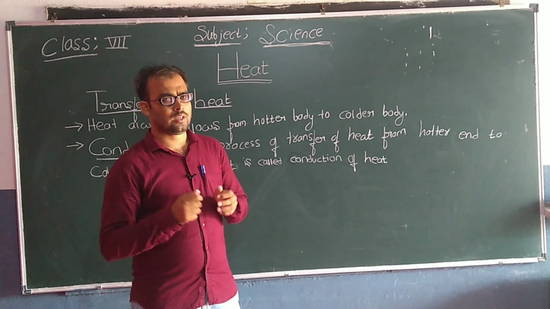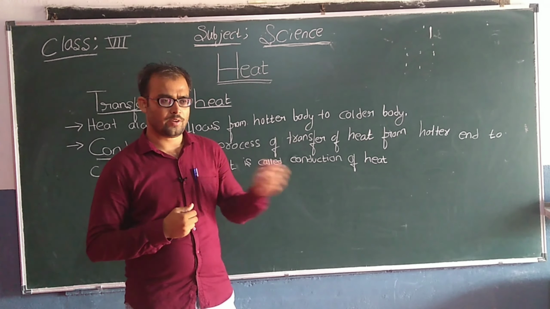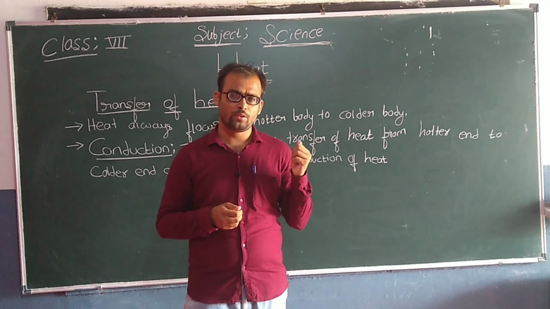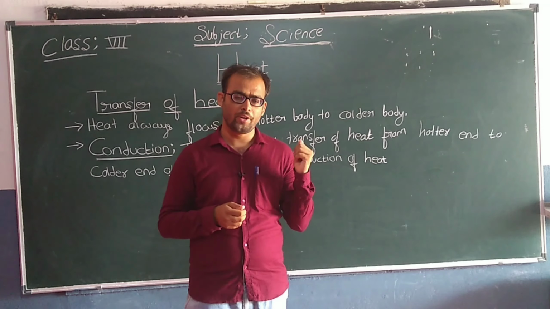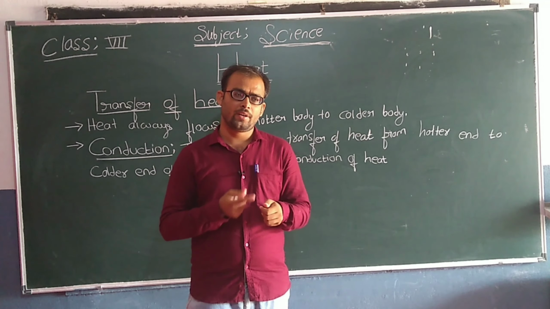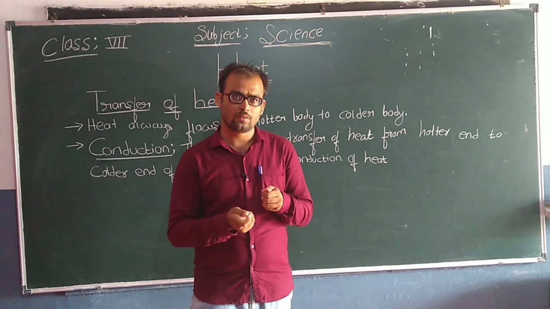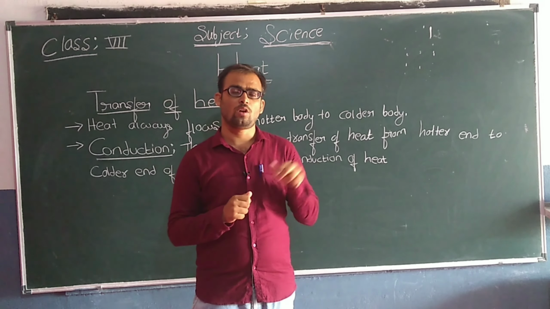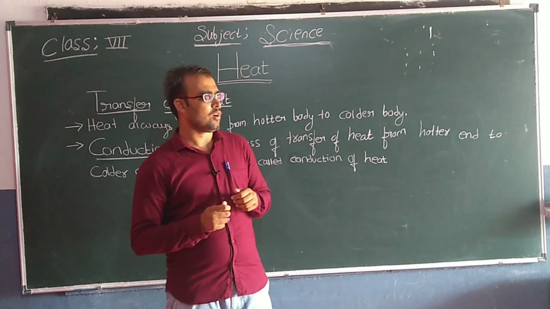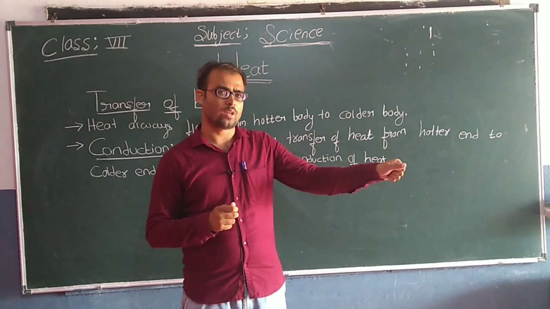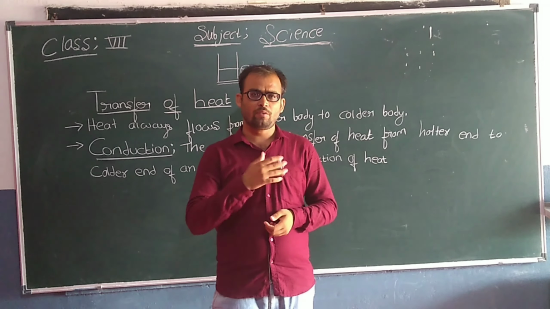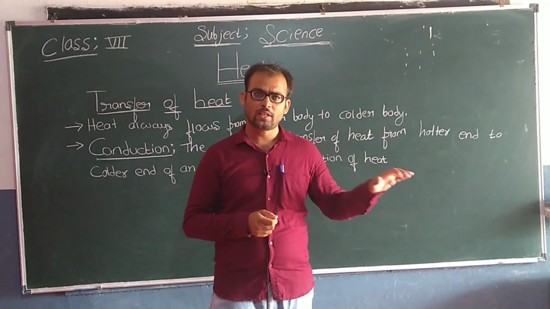Let us come back to the example of the pan. Initially the pan was cool, a colder object or colder body. We kept the pan on the flame for some time, and heat transfers from flame to the pan. So now the pan has become a hotter object. Now keep the pan aside for some time, and after 5 to 10 minutes you just touch the pan.